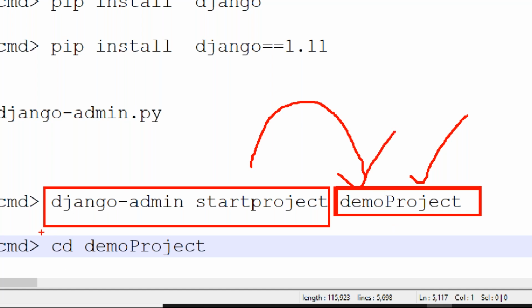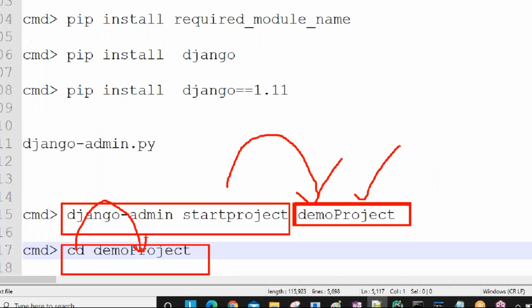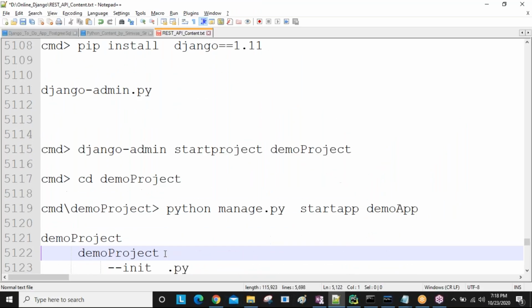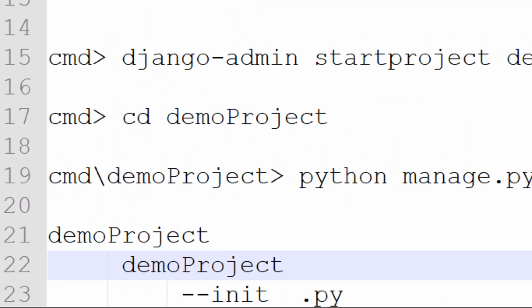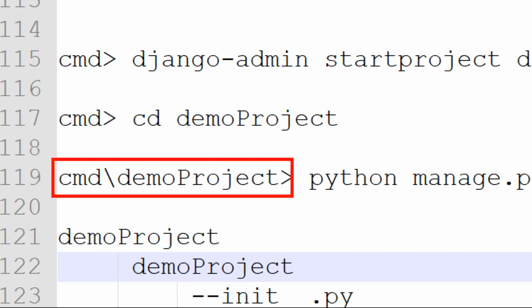We are changing the directory, cd, nothing but change the directory. CD stands for change directory. So cd demo project means change the directory into this location. That is the meaning. Now your command prompt you are going to get this way, finally, with our root project. So demo project is nothing but our root folder.